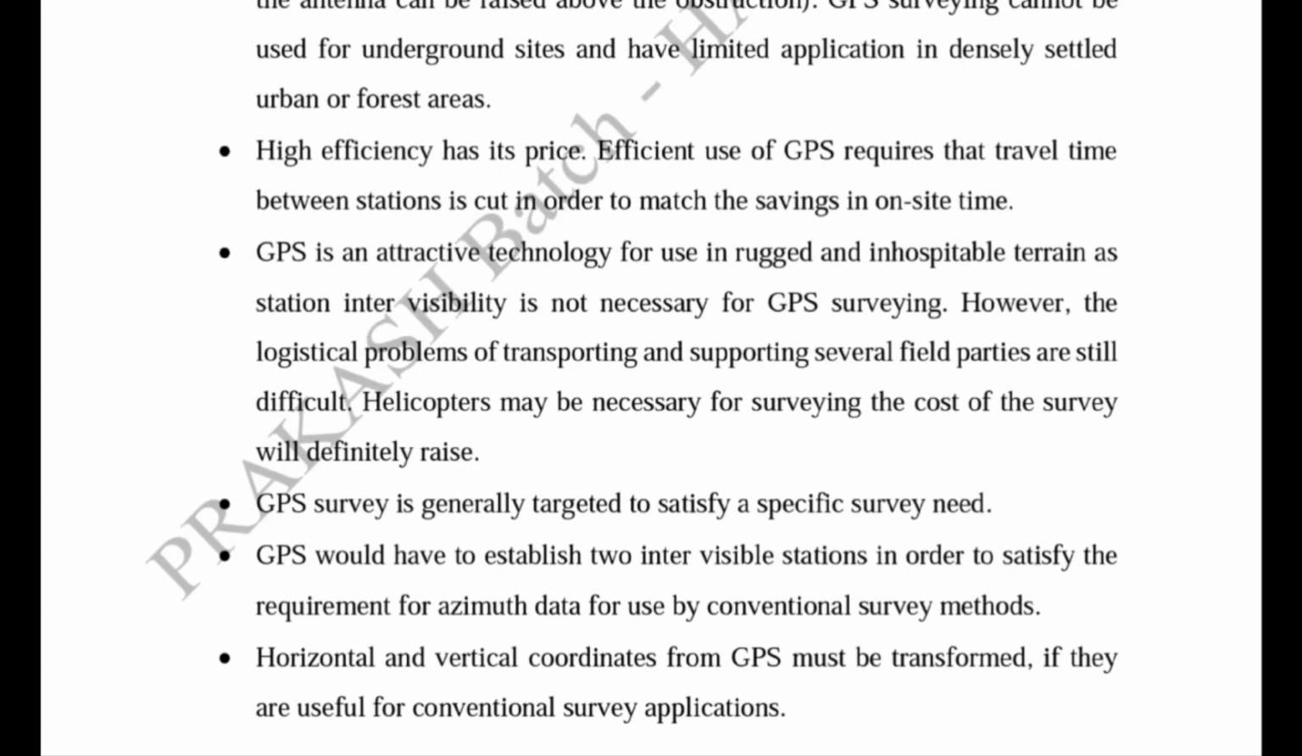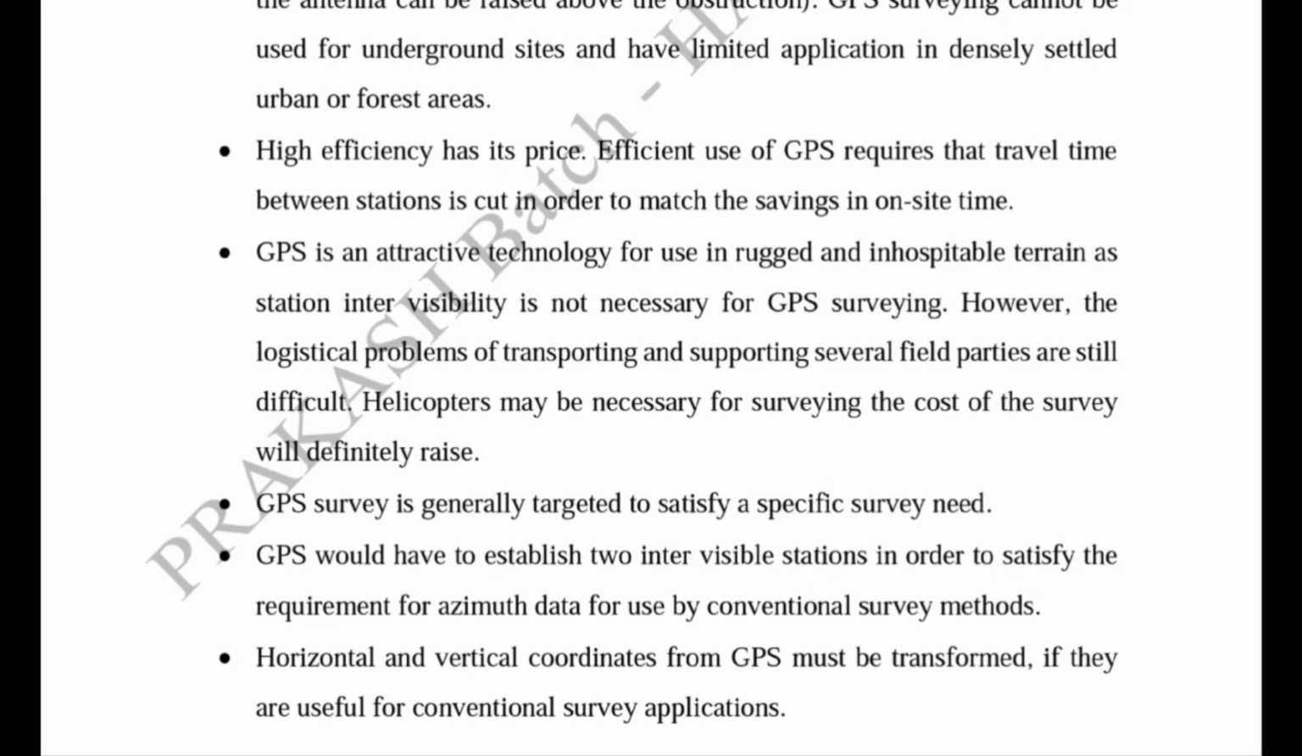taking coordinates or determining the position of a point that lies in the forest, which has clear visibility from the satellites, but their machinery or parts such as the receiver and other technology instruments, their transporting and logistic problems are very high to put up the receiver onto the unknown field. So helicopters may be necessary for surveying. The cost of the survey will definitely rise, so their price also rises.